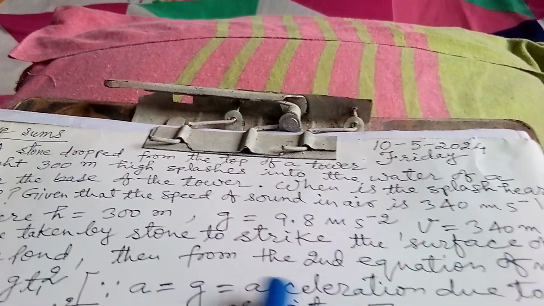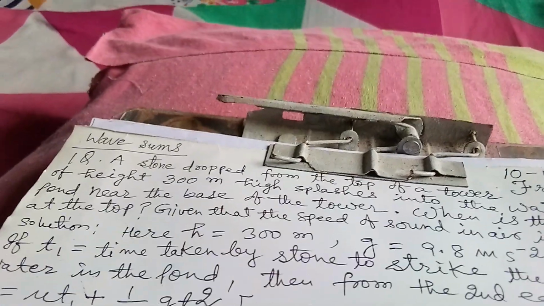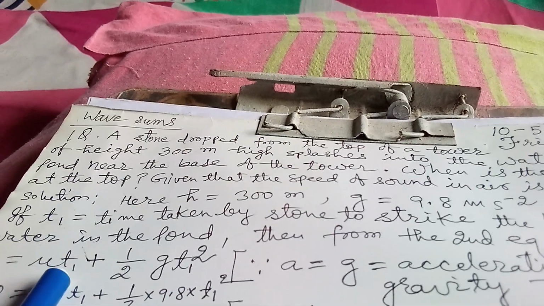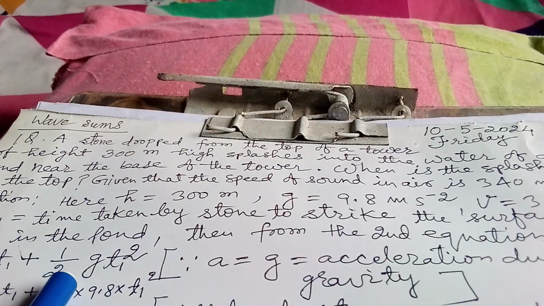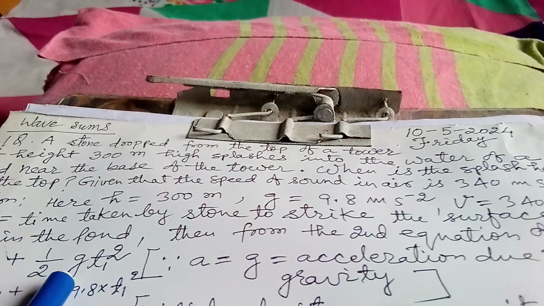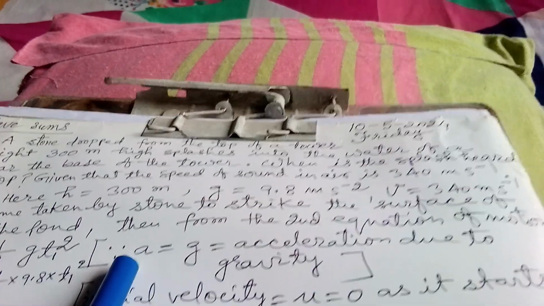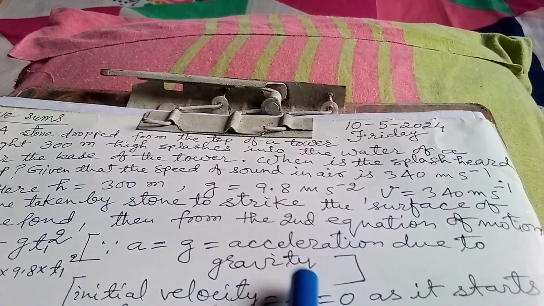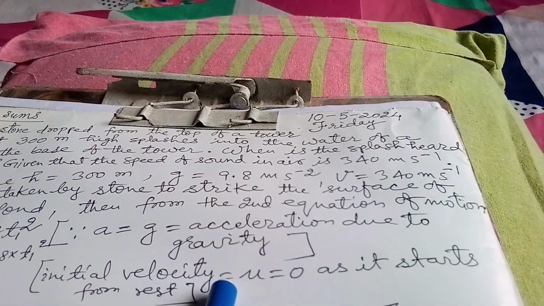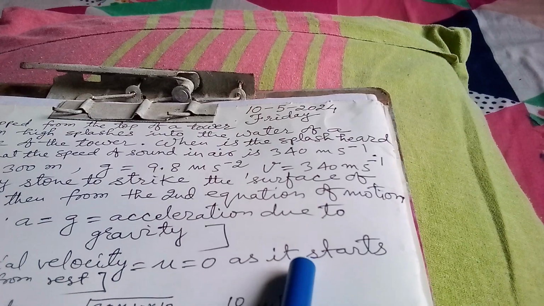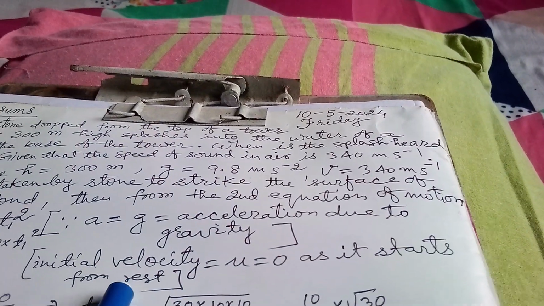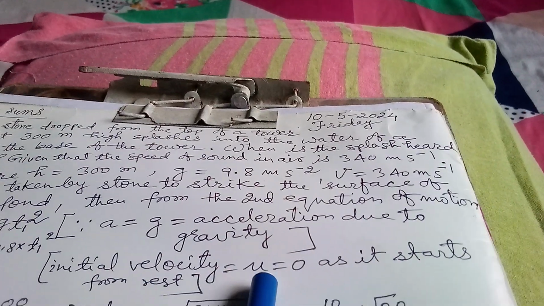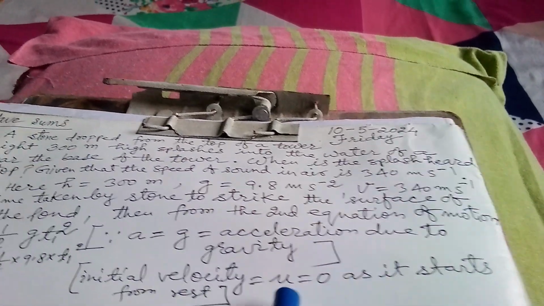which is s equals ut plus half at square, here s is equal to h, ut1 and half, in place of a we are writing g, half g t1 square, since a equals g, acceleration due to gravity, and the initial velocity u equals 0, as it starts from rest. So whenever a moving object starts from rest, the initial velocity u will be 0.